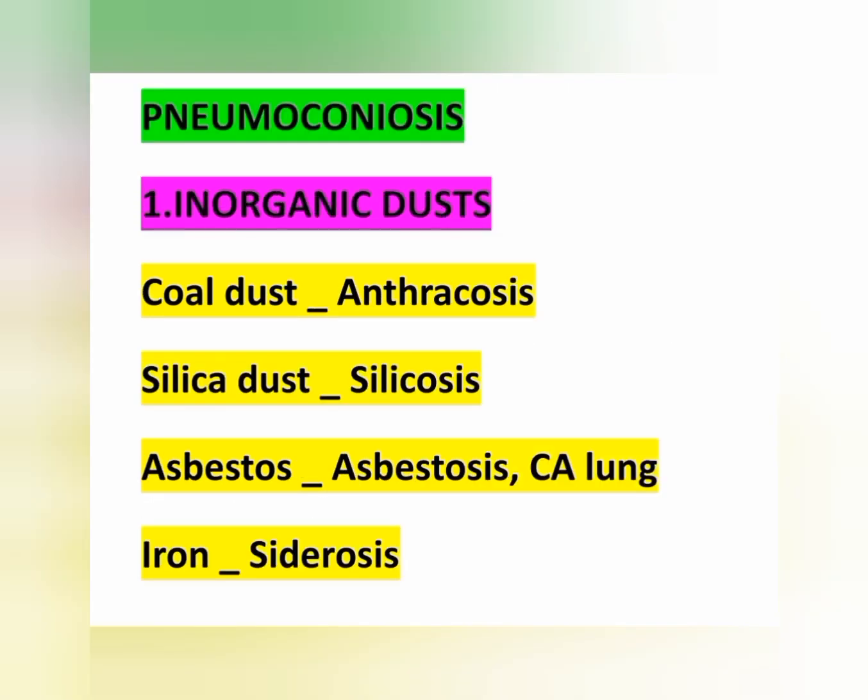Okay, and the next point, pneumoconiosis. Pneumoconiosis is a lung disorder caused by inhalation of organic or inorganic dust. First, inhalation of inorganic dust. Inhalation of coal dust may cause anthracosis, silica dust causes silicosis, asbestos causes asbestosis, and iron dust causes siderosis.